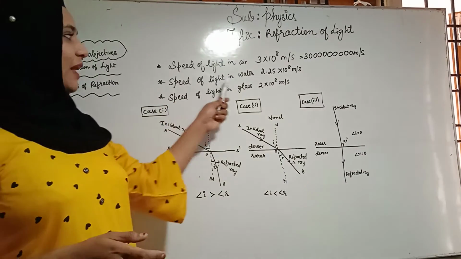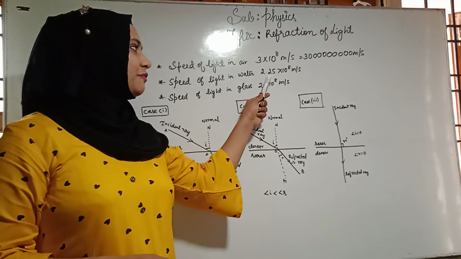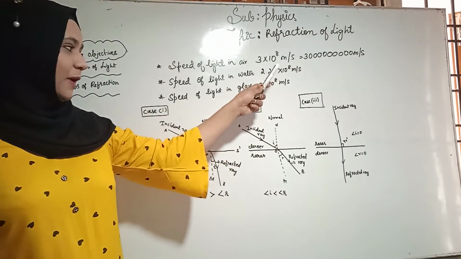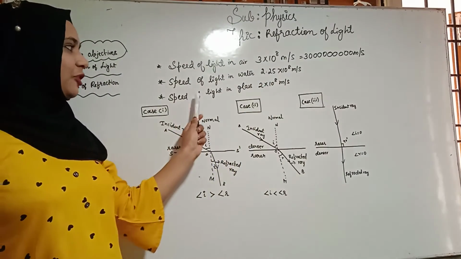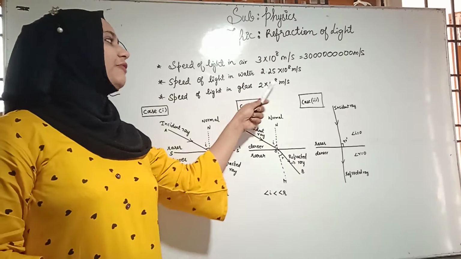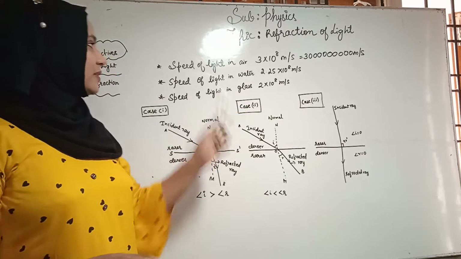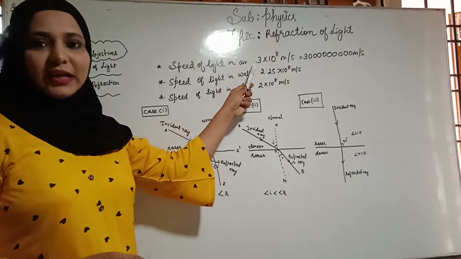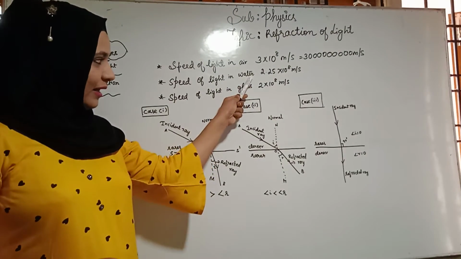Likewise, the speed of light in water is 2.25 into 10 to the power of 8 meter per second. Next, the speed of light in glass is 2 into 10 to the power of 8 meter per second. That means the speed of light is maximum in gases, then liquid, then solid.